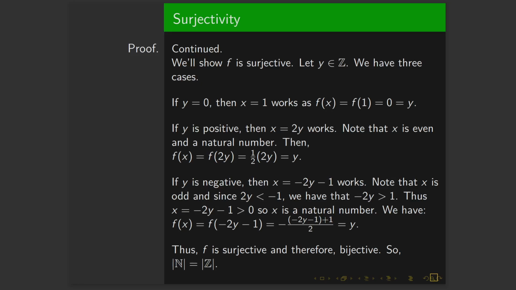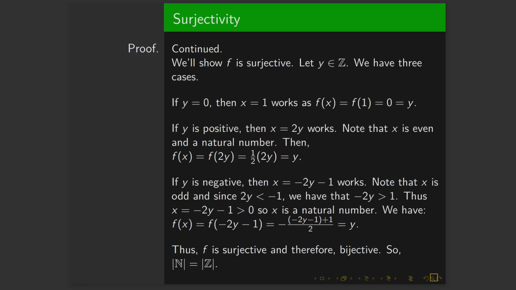Now, if y is negative, well then x equal to negative 2y minus 1 will work. In this case, we'll notice that x is odd, and since 2y is less than negative 1, when we multiply both sides by negative 1, the inequality will flip, so we have negative 2y is greater than 1. So this means that x is greater than 0. This means that x is a natural number since y is an integer. Then f of x, we apply the definition, multiply algebra out, we get y. Clearly, f is surjective and therefore bijective, so the cardinality of N is equal to the cardinality of Z.